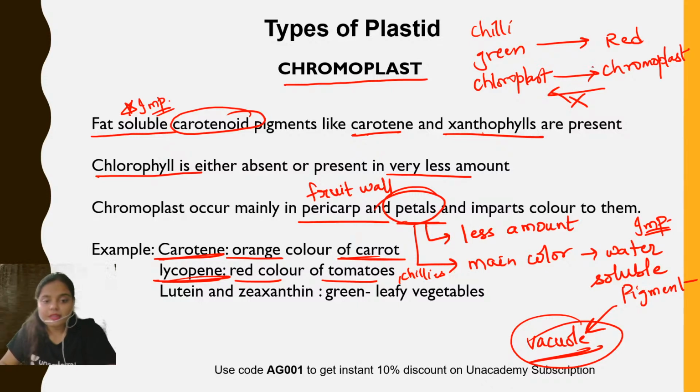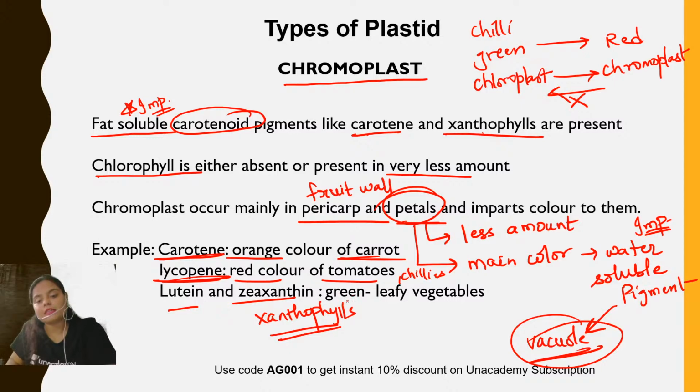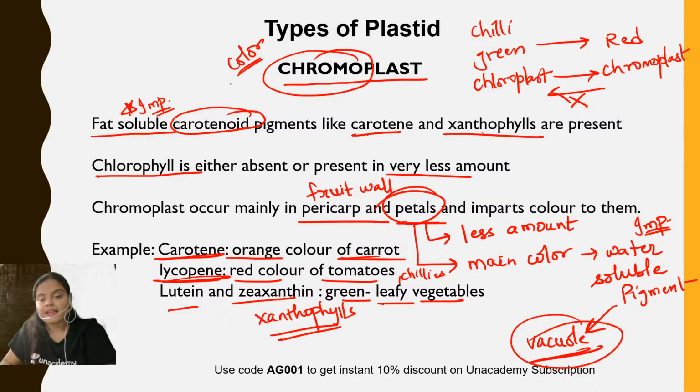Then lutein and zeaxanthin. These are examples of certain xanthophylls, and they are present in high amounts in green leafy vegetables. Okay, students, so this was about the color body, the chromoplast. The term chromo is for color. They are responsible for bright colors, generally red, orange, and yellow. Xanthophylls are mainly yellowish in color, so they are responsible for the yellow color, right?